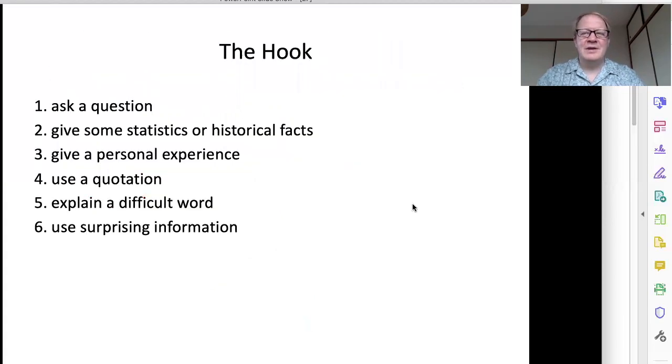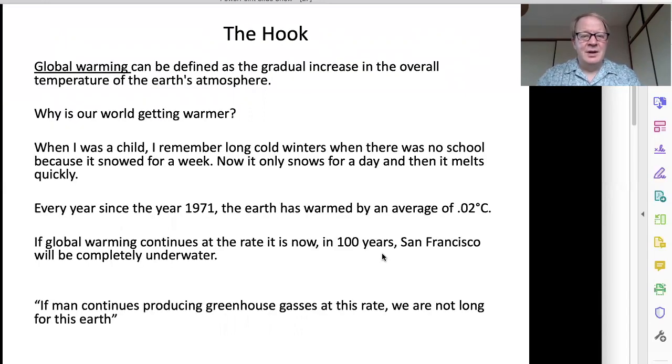There are different kinds of hook. You can ask a question. You can give some statistics or facts, personal experience, quotation, explain a difficult word, or use a surprising information. So let's have a look at an example. The essay topic is global warming, and here are some hooks.